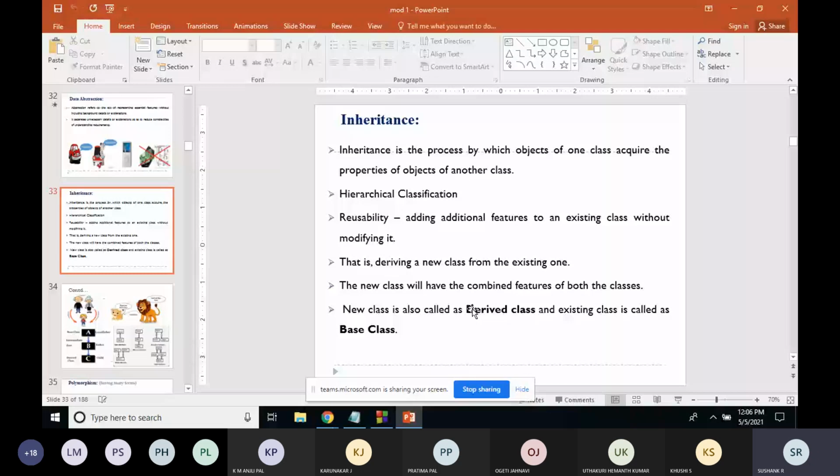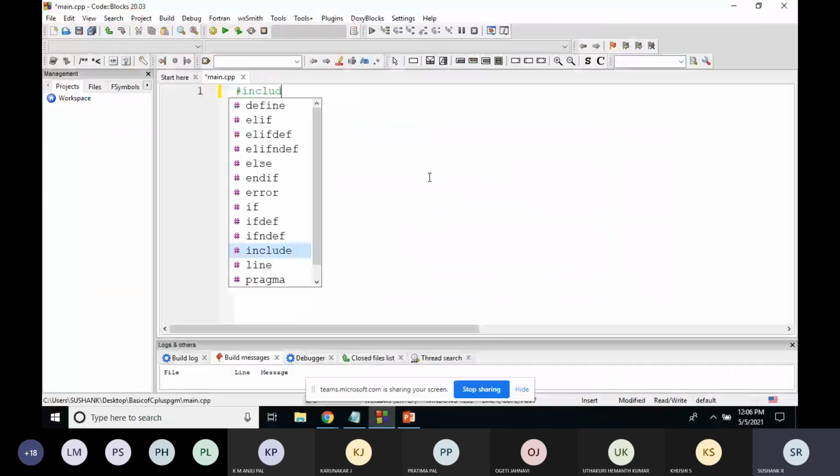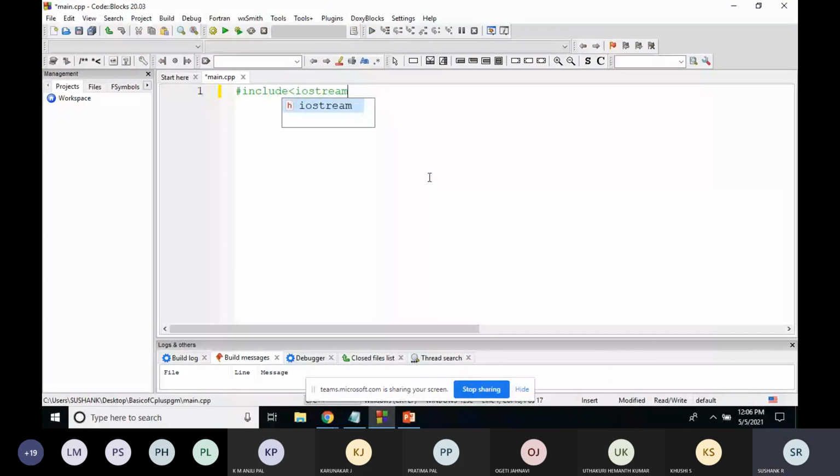Now we'll see some of the drawbacks, some of the issues that are there in inheritance. I'll just give an example. Consider this example. #include <iostream.h>, and after that, the second line: using namespace std.